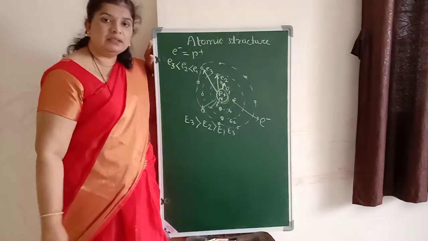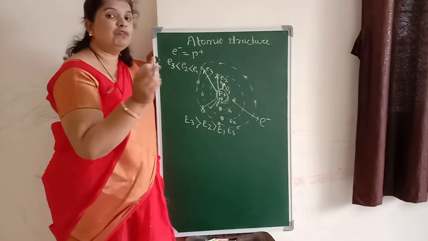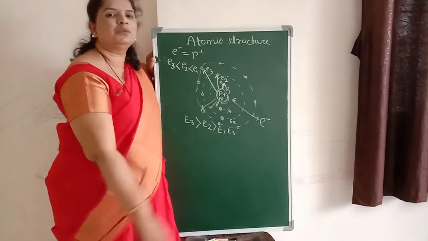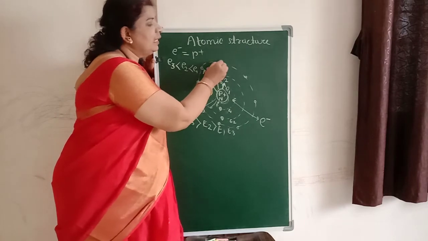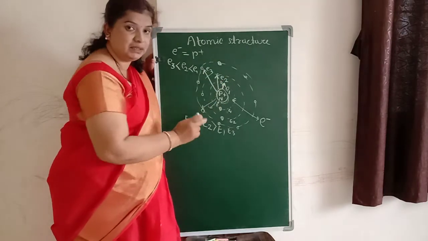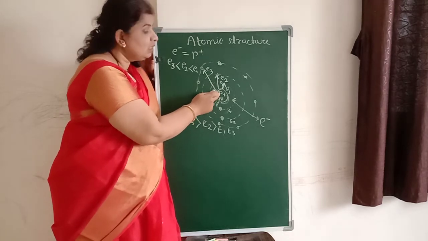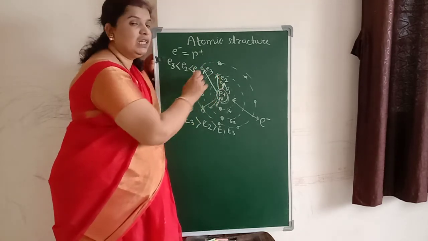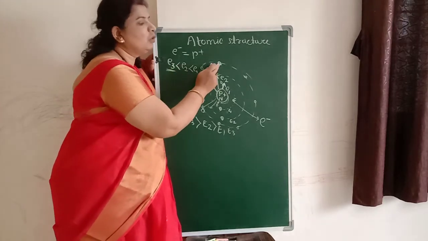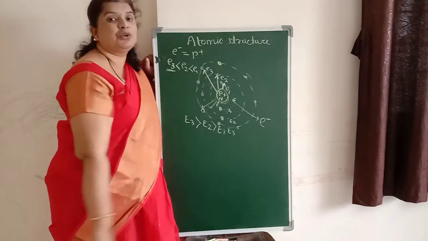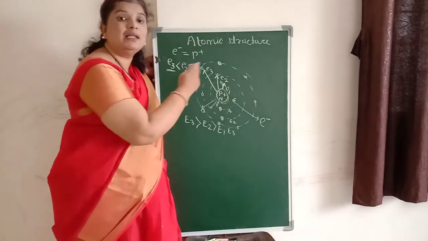So, whenever that atom is going to participate in any reaction, if you provide a small energy, then it is possible for us to detach the electron from the outermost orbit, because the bonding energy with the nucleus will be less here. So if you provide energy equal to E3 externally, then it is possible for us to detach the electron present in the valence orbit.